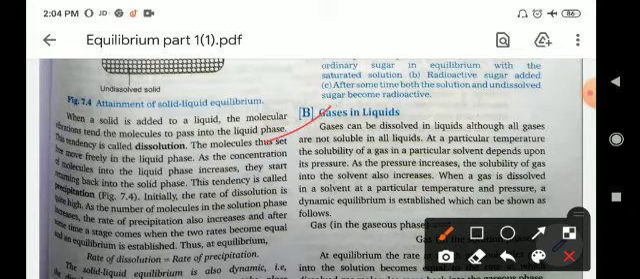Today in this part we will discuss the equilibrium between gases and liquids. As we know, gases can be dissolved in liquid, but not all gases are soluble in all liquids. At a particular temperature, the solubility of a gas in a particular solvent depends on its pressure. As the pressure increases, the solubility of the gas in the solvent also increases. But when a gas is dissolved in a solvent at a particular temperature and pressure, a dynamic equilibrium is established, which can be shown as follows.